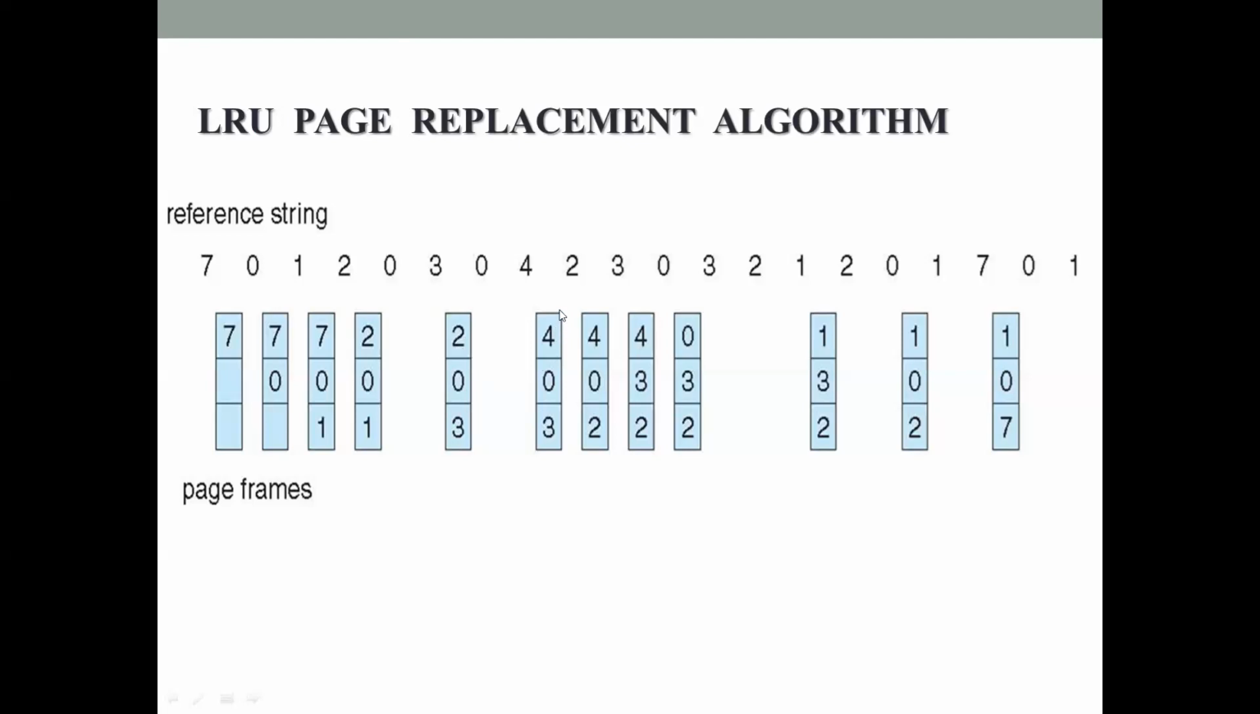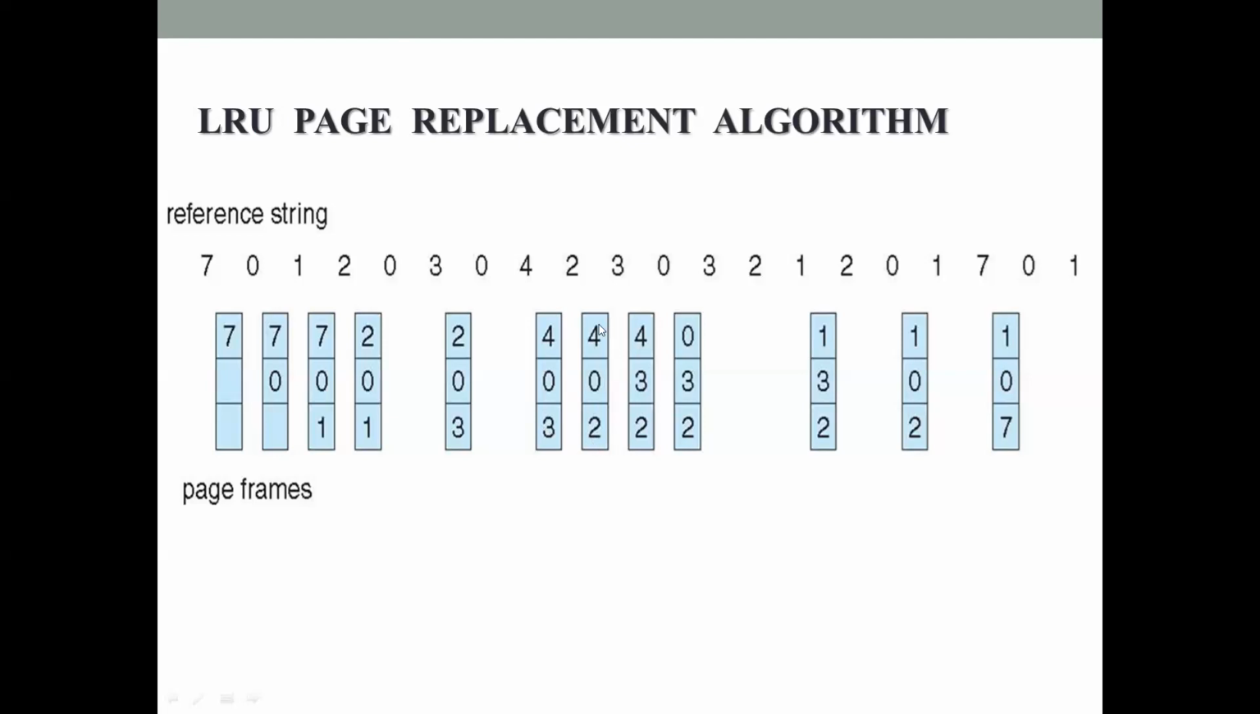Next page reference is 2. So again 2 is not there in the memory. The memory currently consists of 4, 0 and 3. See which page has not been referenced for the longest period of time. 4, 0, 3. 3 comes last, which means 3 has not been referenced for the longest period of time. So 3 is replaced with 2 here.